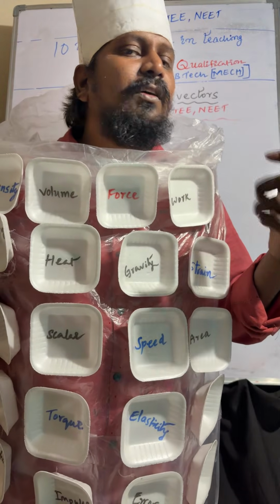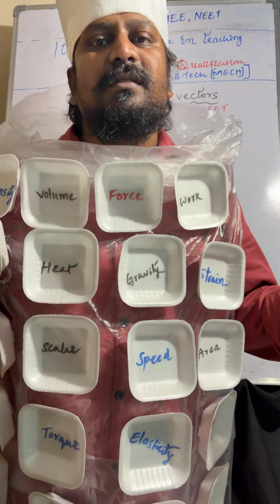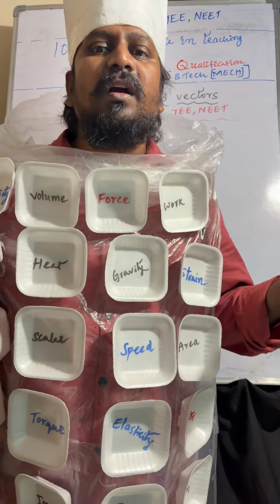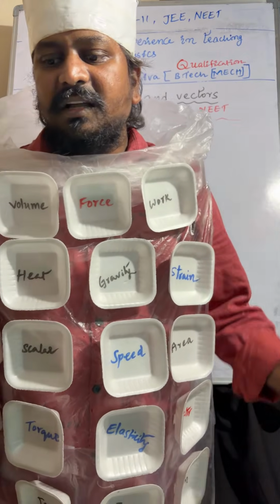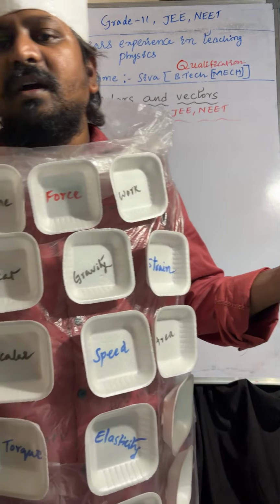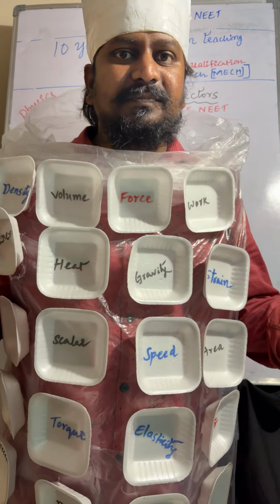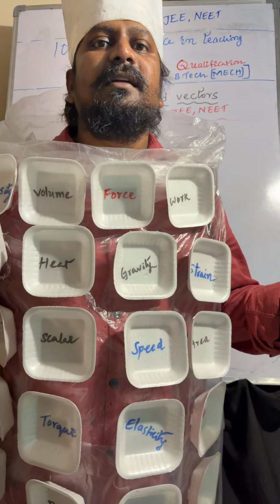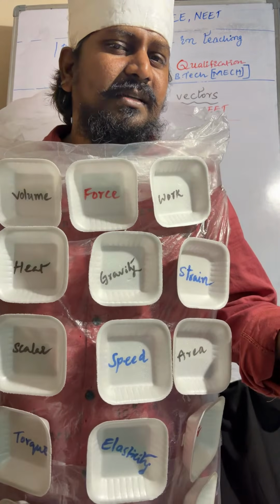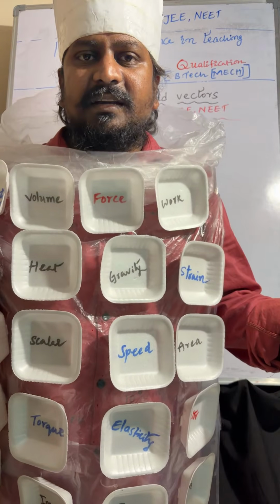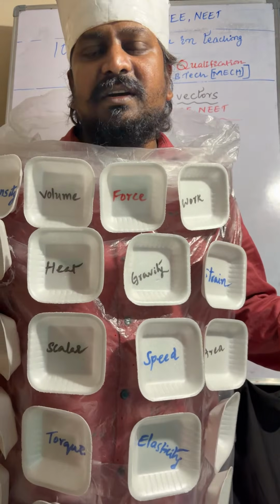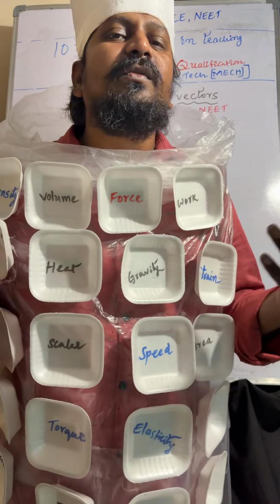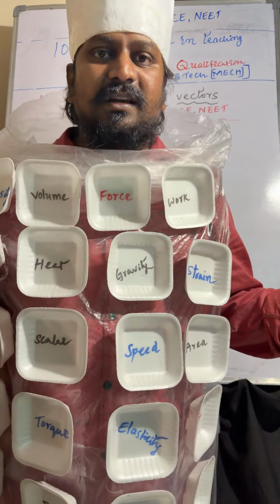And the quantity which can be measured is called physical quantity. Understood? There are a few, like mass, speed, velocity, acceleration, weight. The quantity which can be measured is called physical quantity.